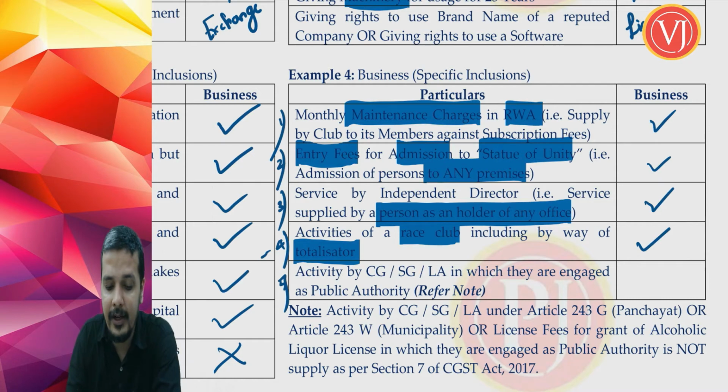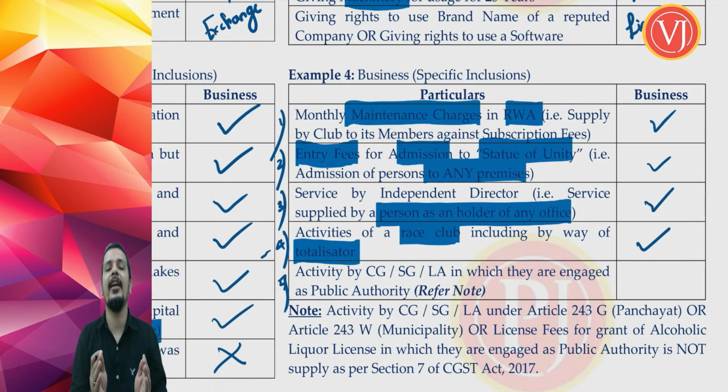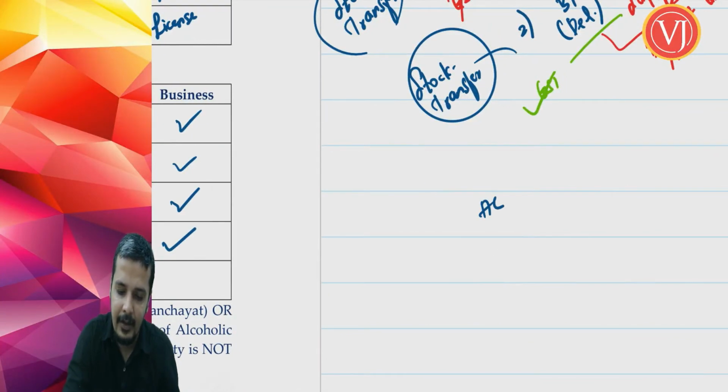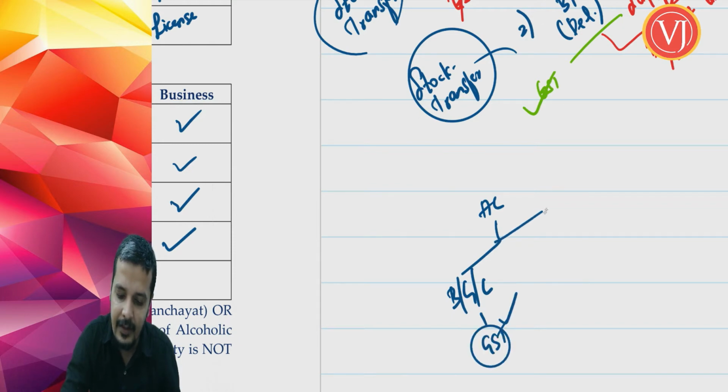And my friends, we have already discussed that when you are talking about betting, gambling, lottery, it is an actionable claim. And we have discussed that actionable claims other than betting, gambling, lottery are not subject to GST. So if it is betting, gambling, lottery, that will have GST. If it is other than betting, gambling, lottery, that will not attract GST.